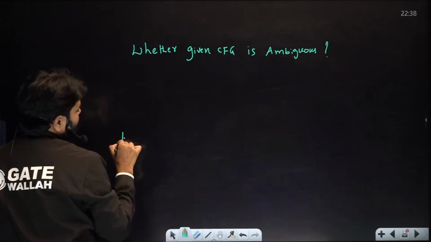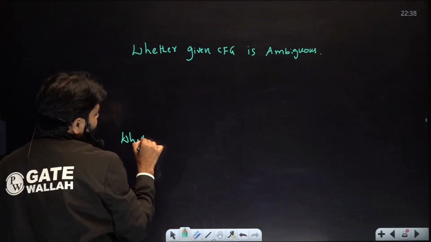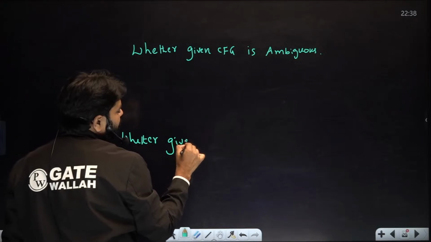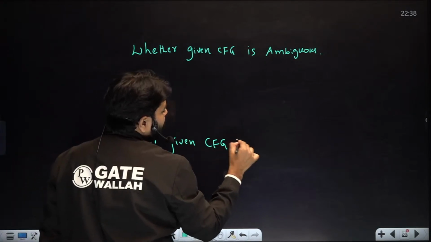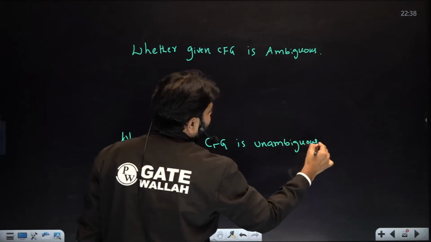The other problem: whether a given CFG is unambiguous. So these are two different problems, right? Maybe they look similar, but they are two different problems.